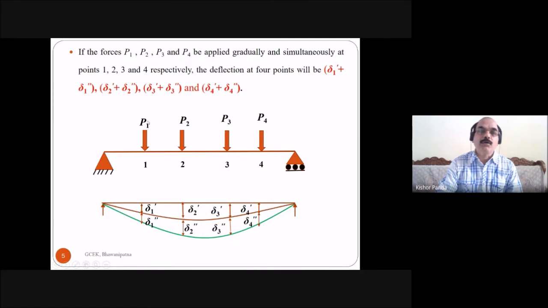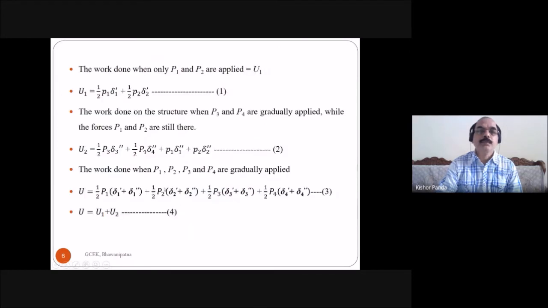When the forces are already present and the deflection takes place due to the forces P3 and P4, what is the work done due to these two forces? By taking these two displacements, P1 into delta 1 double dash plus P2 into delta 2 double dash. This is due to the forces P3 and P4.